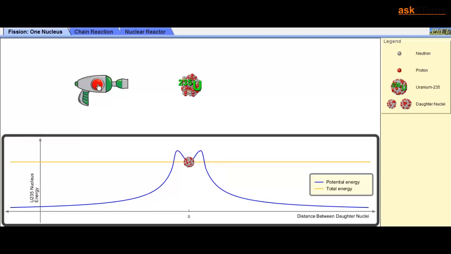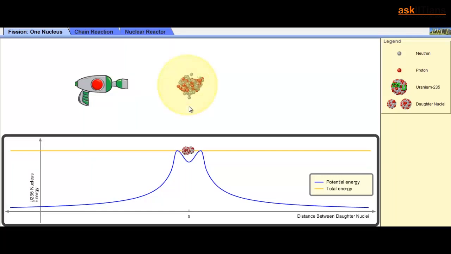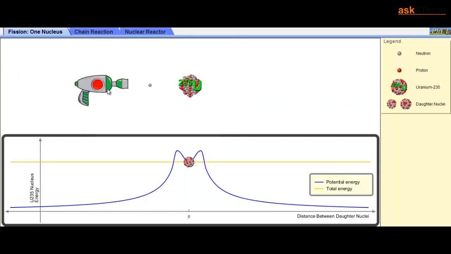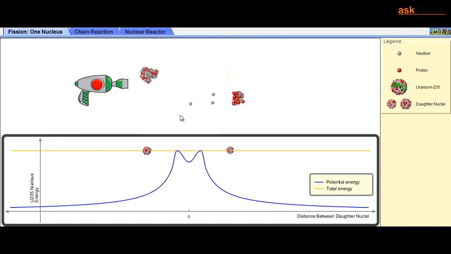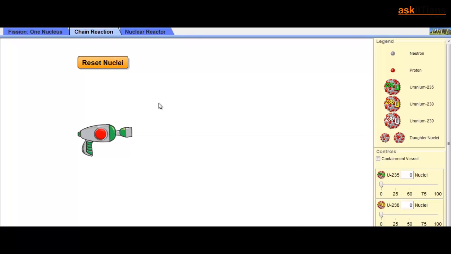That energy is given by a neutron. So if I throw a neutron on a uranium 235 nucleus, it splits up. That disturbance is sufficient to make the nucleus split into two pieces. Now, how we use this phenomenon in generating energy: we know that in this particular reaction energy is released.